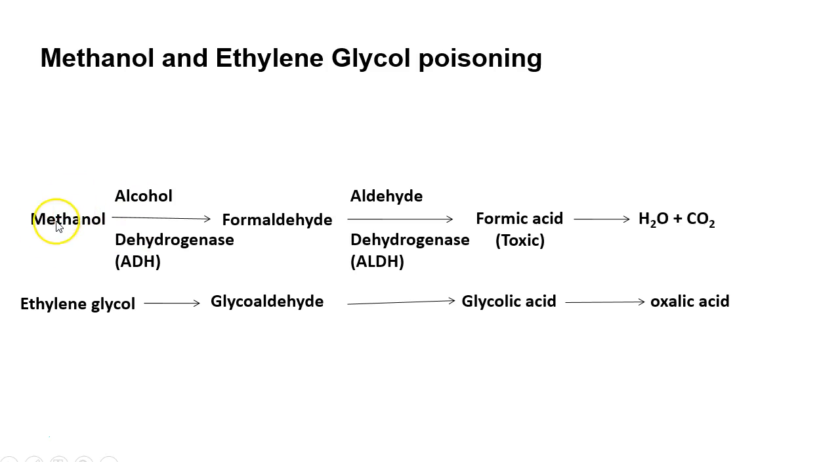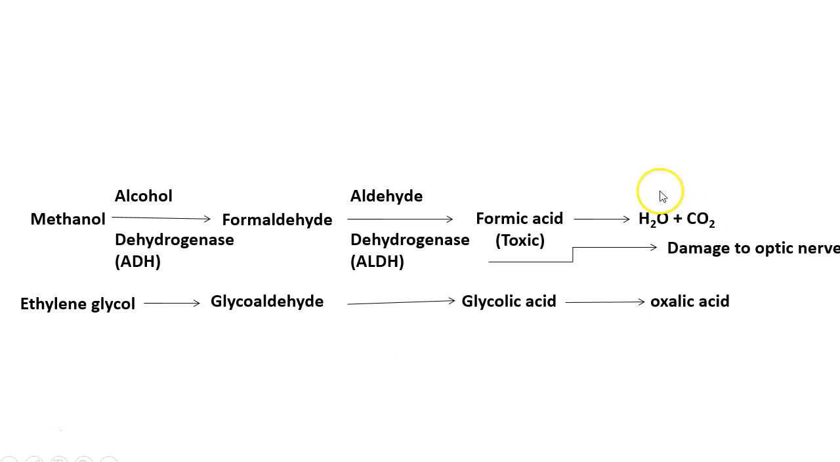Now, the metabolism of methanol and ethylene glycol follows the same course as ethanol. For example, methanol converts to formaldehyde with the help of alcohol dehydrogenase, and then is converted finally to formic acid with the help of aldehyde dehydrogenase. Formic acid is toxic to the optic nerve and can cause permanent blindness.